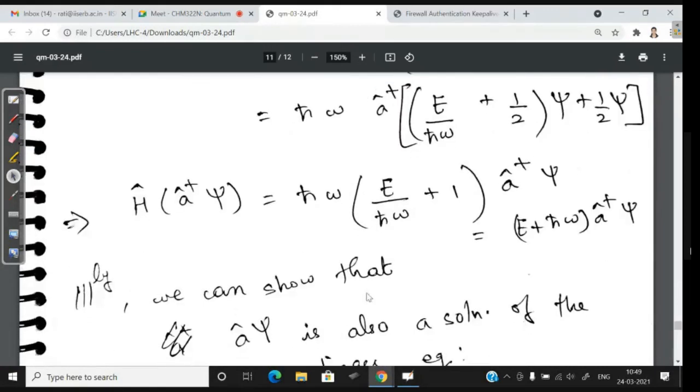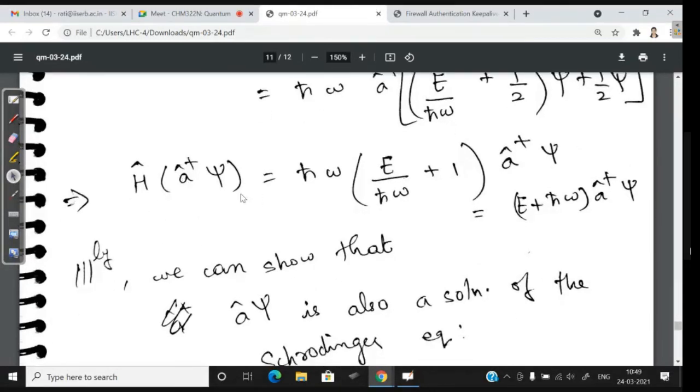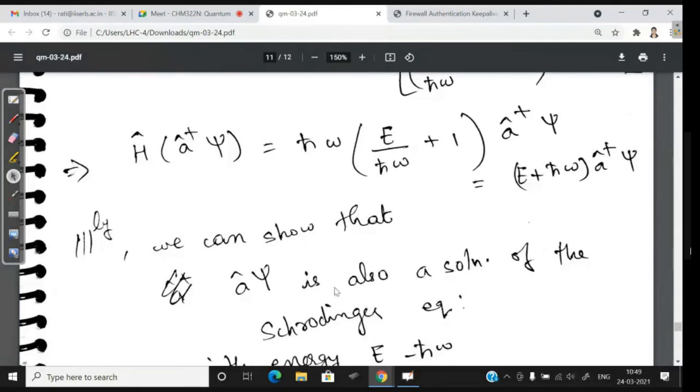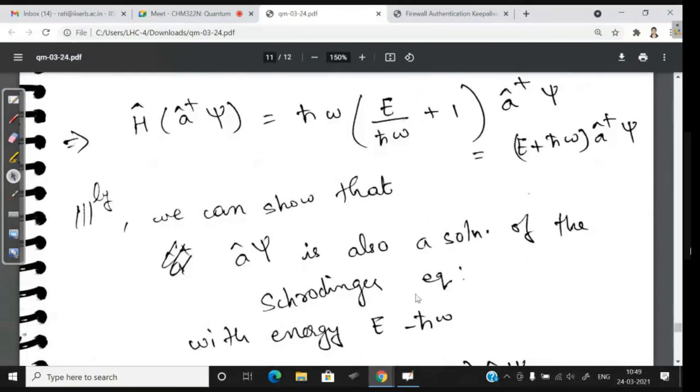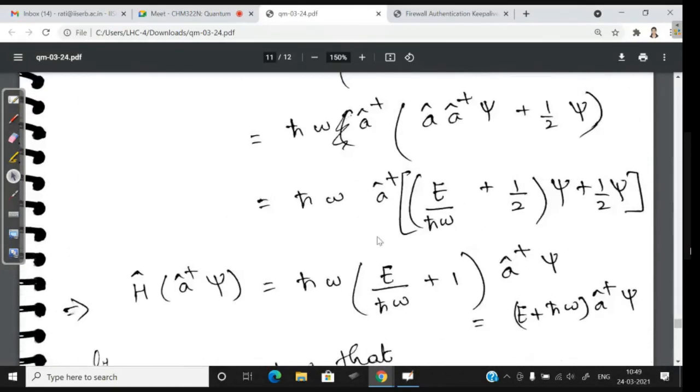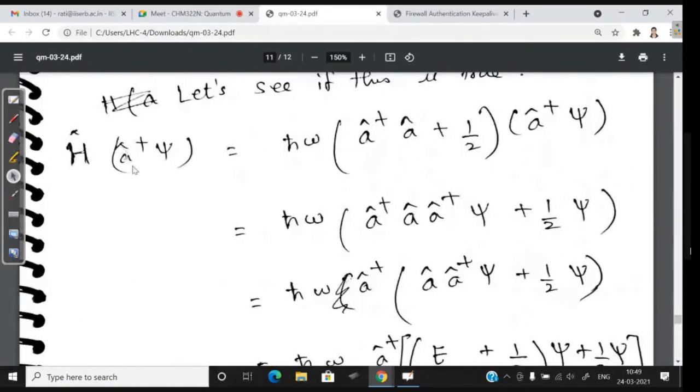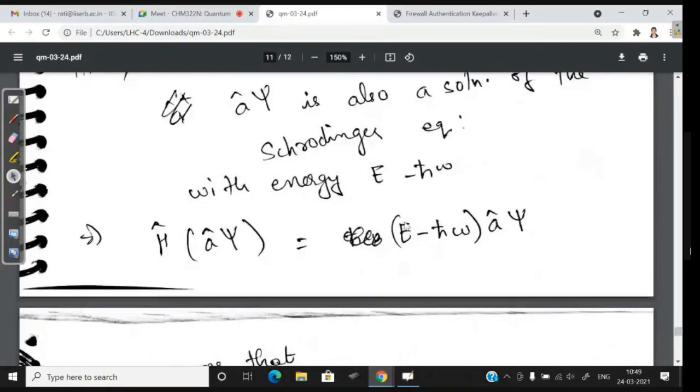Similarly, we can show for the other thing also. Here we have shown that A dagger psi is a solution of the Schrodinger equation. We can also show that A psi is also a solution of the Schrodinger equation, with energy E minus H cross omega. Here we got E plus H cross omega in the case of A dagger. For just A, follow the same procedure, so instead of A dagger psi, we will just have A into psi, and we are going to get E minus H cross omega there.